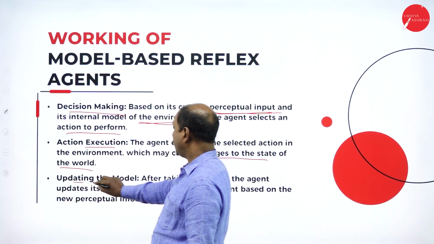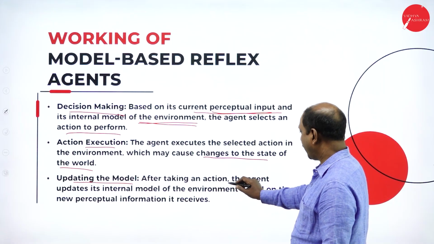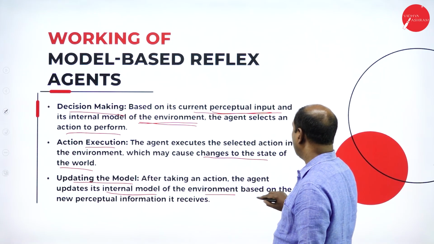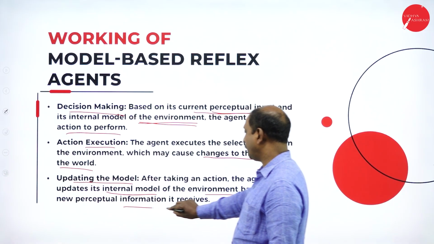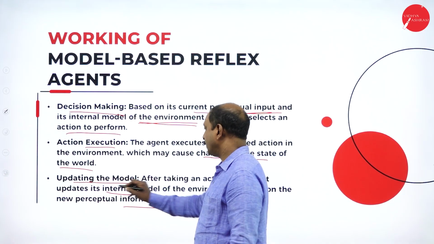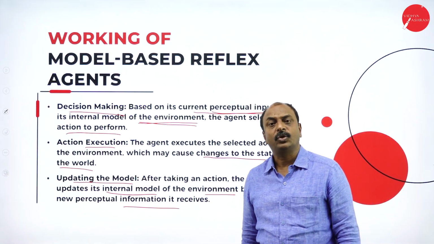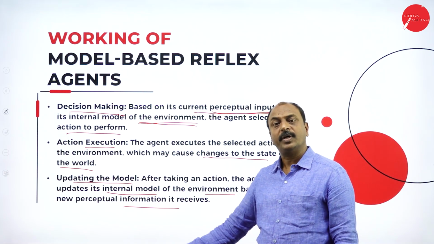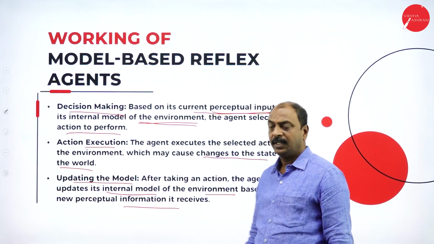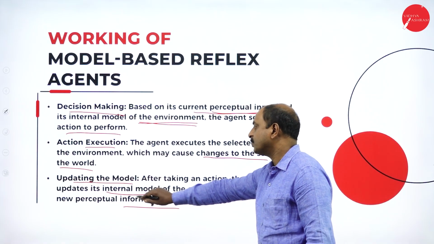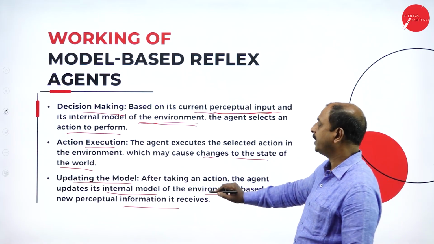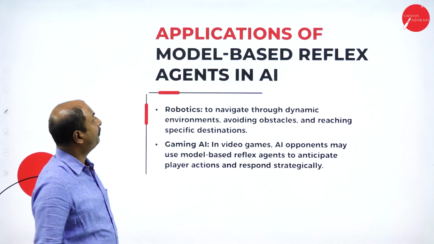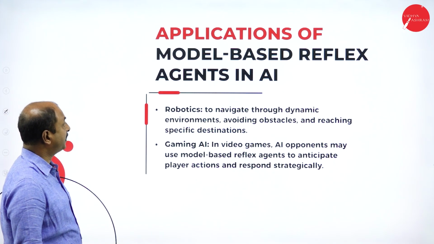Next one is updating the model. After taking the action, the agent updates its internal model of the environment based on the new perceptual information it receives. So it is going to update the different models each time an action has been taken. It stores different types of models, or in other words, updates these models based on certain actions. Next we will see the different applications of model-based reflex agents.